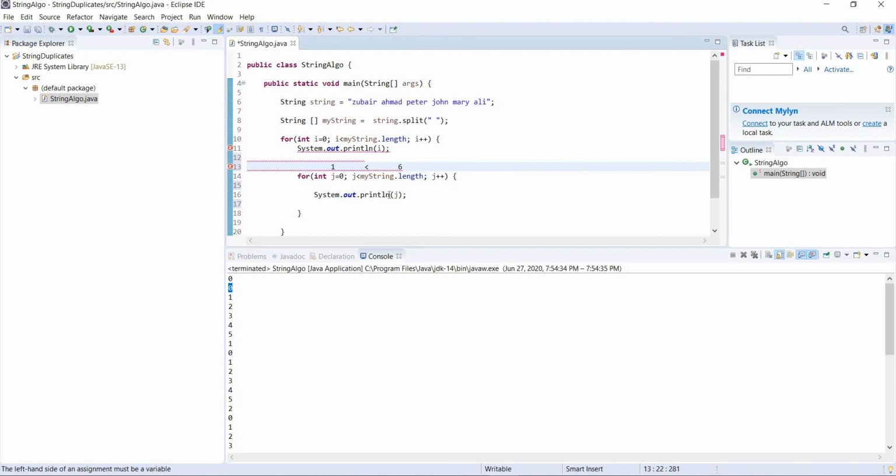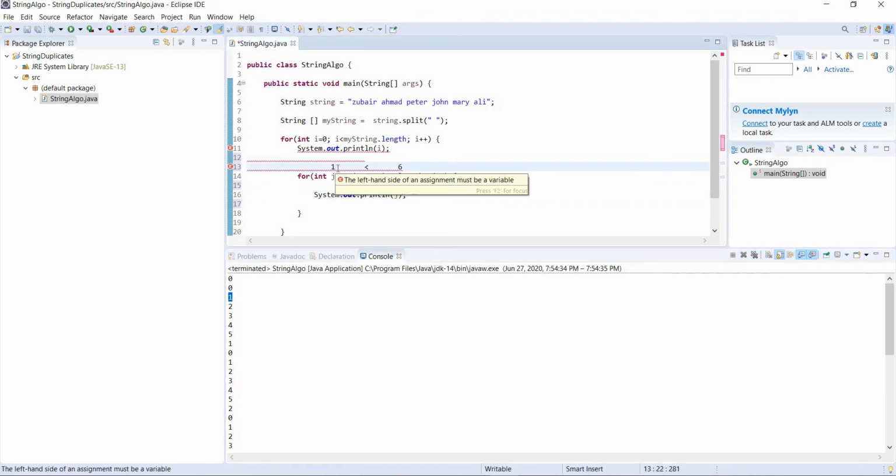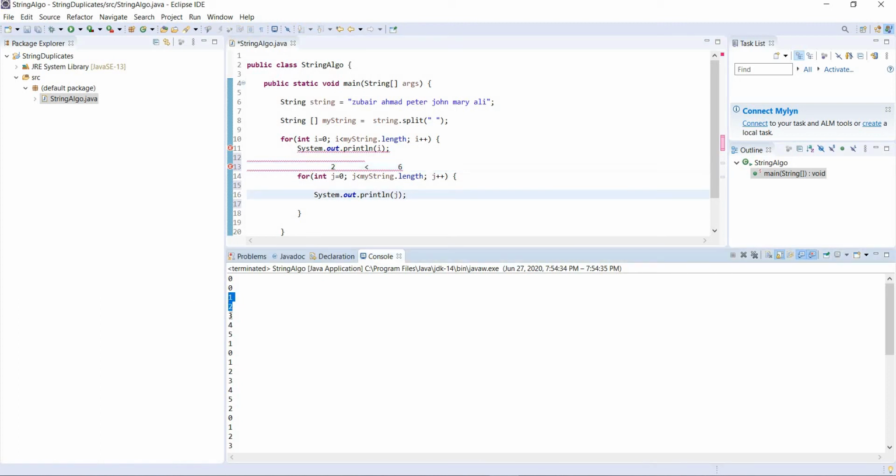The j is less than 1. Of course, it went down and printed j. What was j? J was 1. So it printed 1. Then it went back, j plus plus, j is 2. 2 is less than 6. Yes, it is, so it printed 2. And so on until it printed 5.